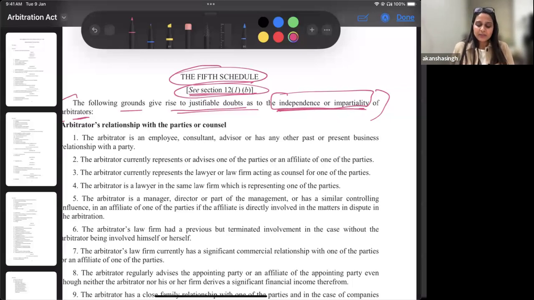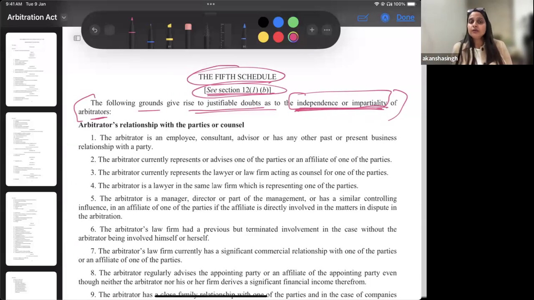Why is independence and impartiality important? Your answer must start with that. So schedule 5 has tried to provide you a list. Because fifth and seventh have to be compared. Right now, because I'm teaching you, I am telling you what all is there. But when you're writing an answer, it has to be crisp. You must very clearly say that fifth has these many grounds, seventh has these many grounds. What is the position with respect to the same grounds?